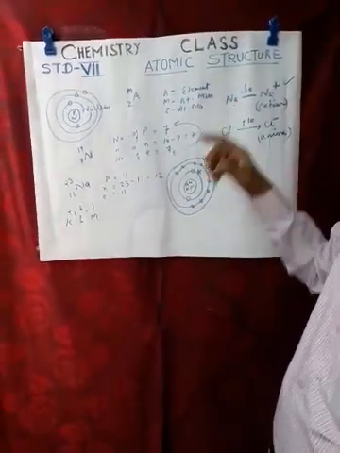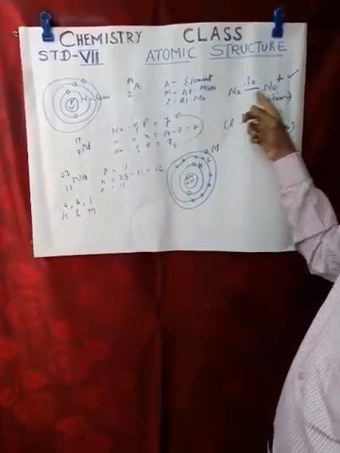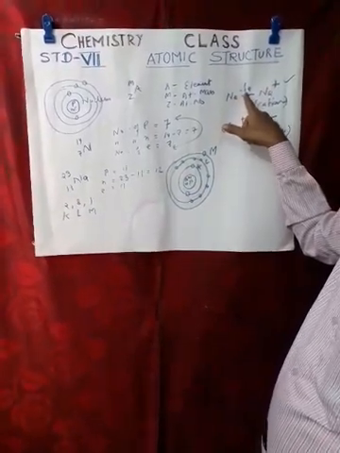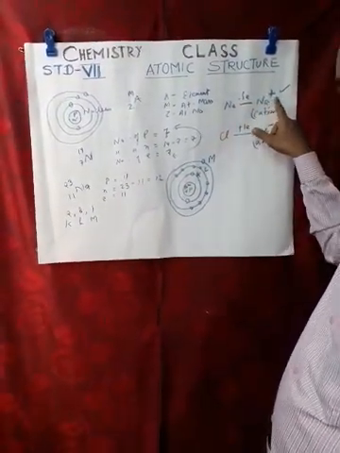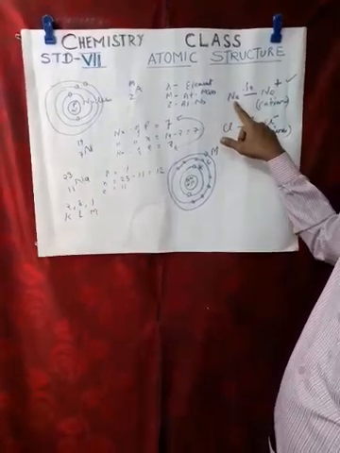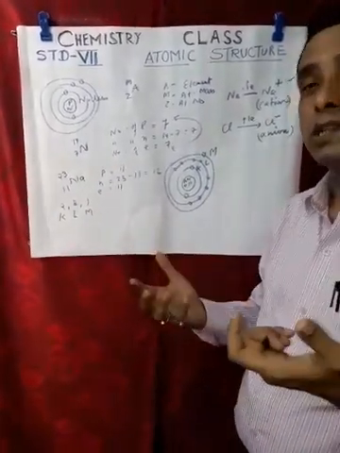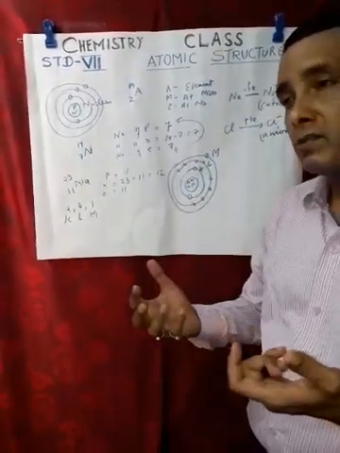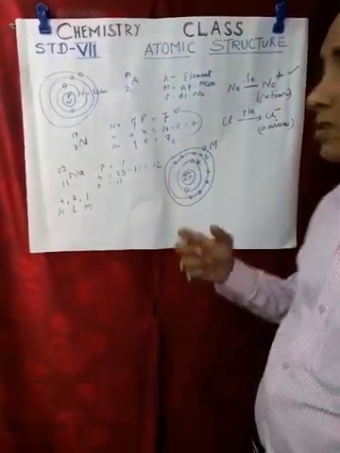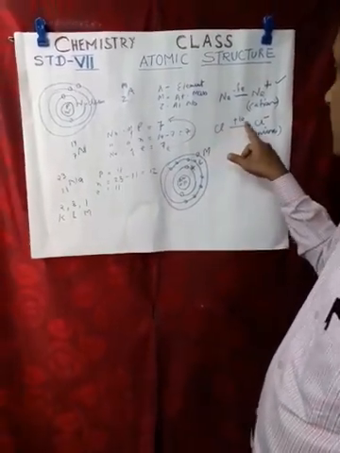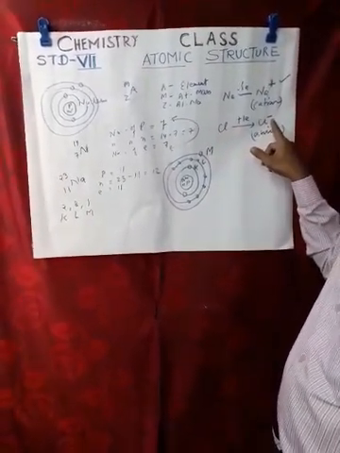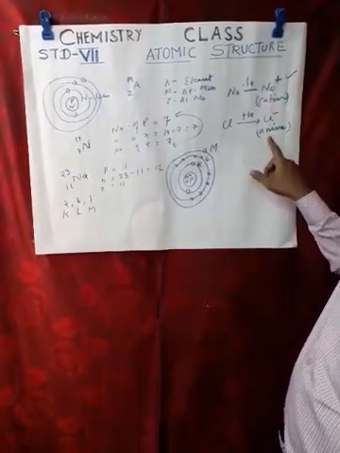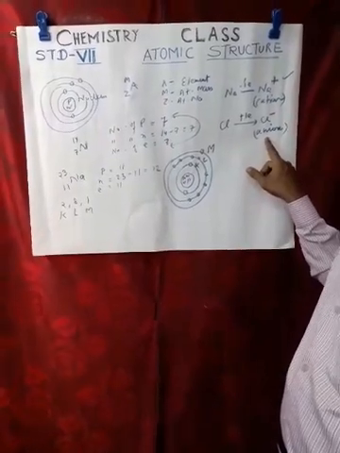Now, if any element loses an electron, then it becomes a cation. Suppose a sodium atom loses 1 electron to attain an octet, it will become Na+. It is a metal. Metals have a general tendency to lose electrons. Similarly, nonmetals like chlorine have a general tendency to accept electrons. So when chlorine gains 1 electron, it becomes Cl minus, that is the chloride ion. A positively charged ion is called a cation, and a negatively charged ion is called an anion.